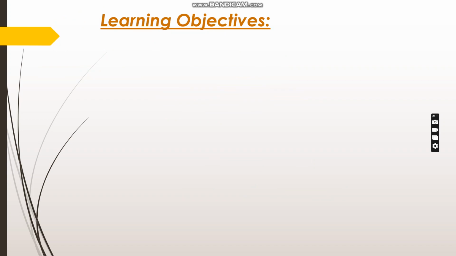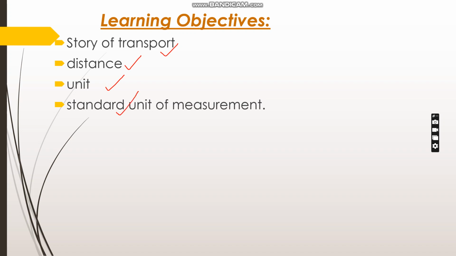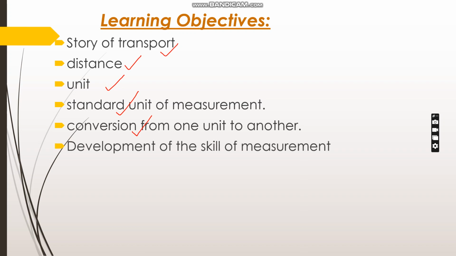So let us start. So what all we have to learn in this chapter are story of transport, how has transport evolved in the years, about distance, about unit, about standard unit of measurement, about conversion from one unit to another, such as converting meter to centimeter or kilometer to meters. Then we will study about development of the skill of measurement, about motion, which the chapter name contains, types of motion, what are the types of motion, various types of motion we will study.